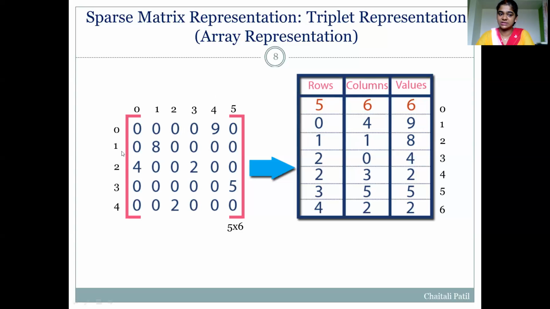Moving to the next, in the next row, that is row 1, again there is only one non-zero element. The non-zero element value is 8, and its row position is 1, column position is 1. So how to store this record? Row number 1, column number 1, and value 8.